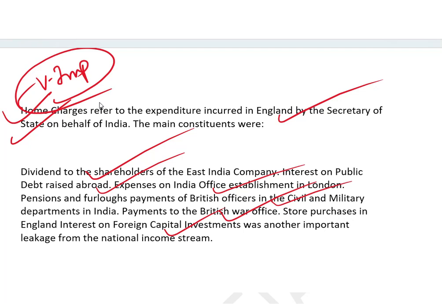You can see how PYQs get repeated, but might not be in the same form. They can come in some other form. So this topic of home charges or drain of wealth is very important for next year. People who are preparing for next year, please prepare the chapter economic impact of British rule in India from the mains perspective, and also prepare it from the prelims perspective thoroughly. Also prepare the world history chapter of colonization and imperialism from the old NCERT, because that is also very important. Let us go to the second question, guys.